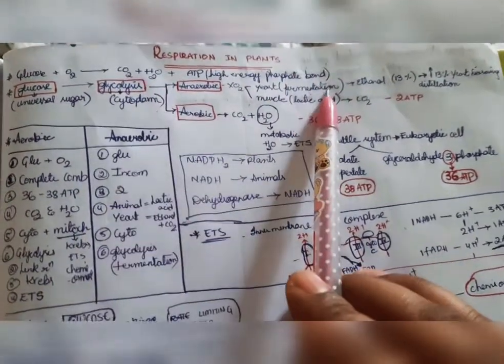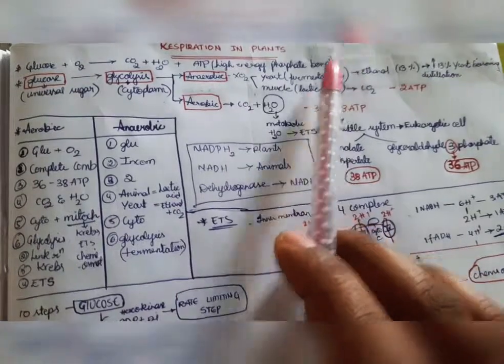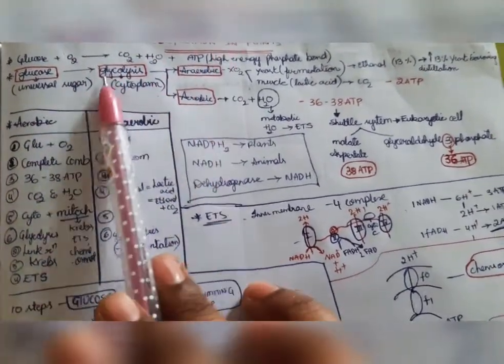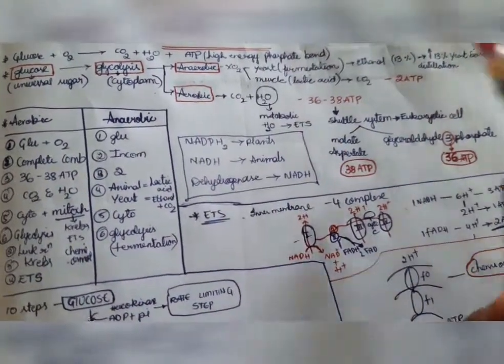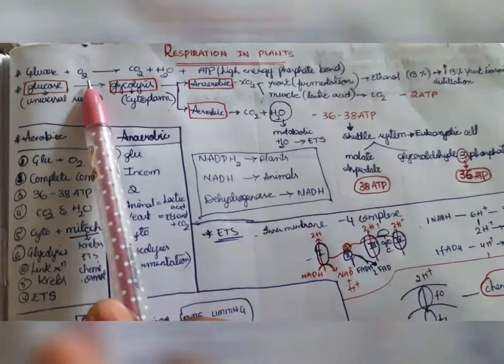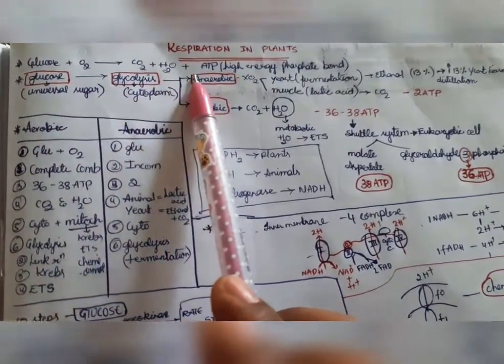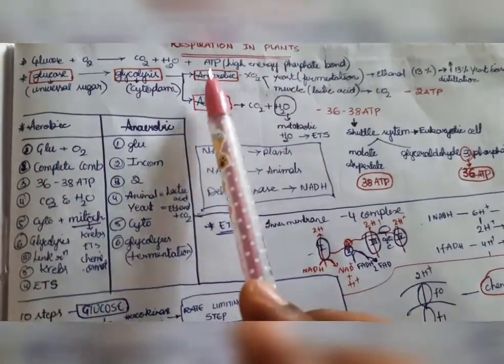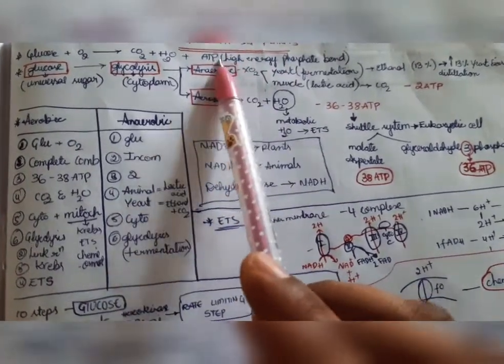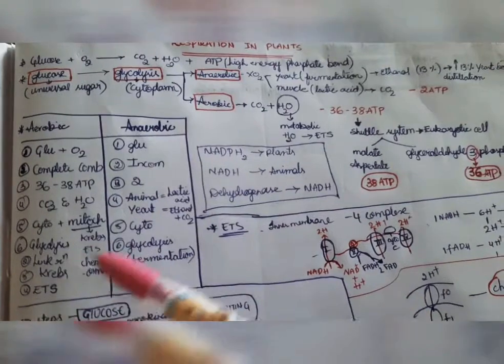What is meant by respiration? Respiration means oxidation of glucose, giving carbon dioxide, water and energy. This is known as respiration. That means when glucose molecules combine with oxygen, it gives carbon dioxide, water and ATP. The ATP is the energy source, that means it is used for our daily work.